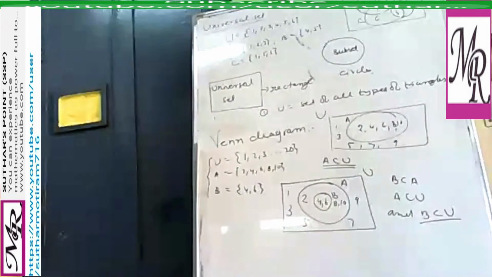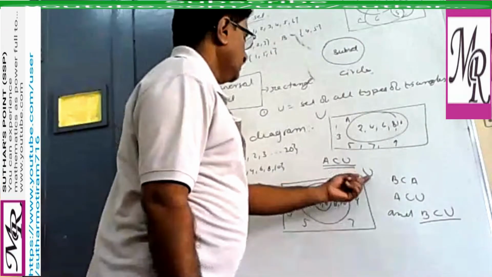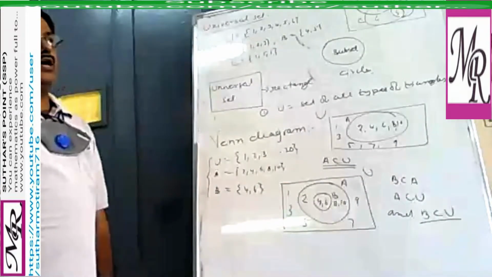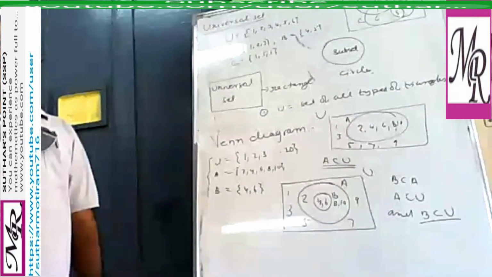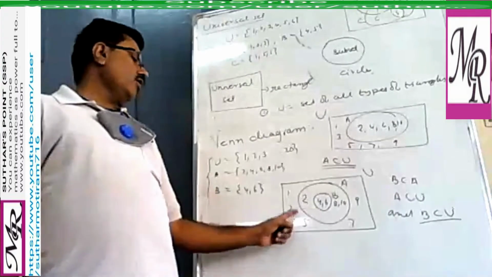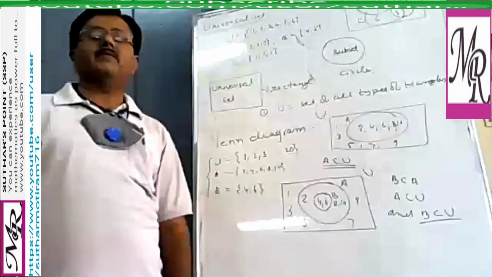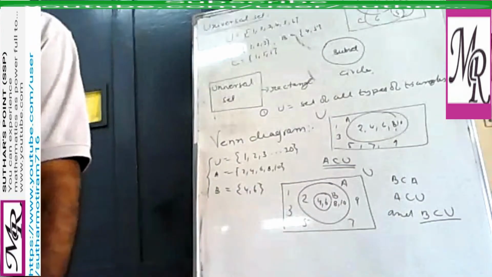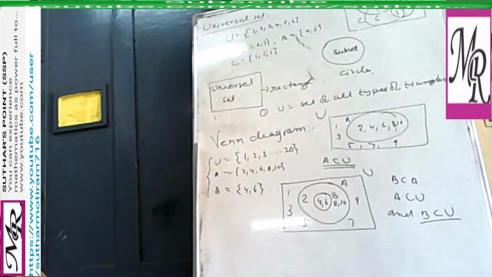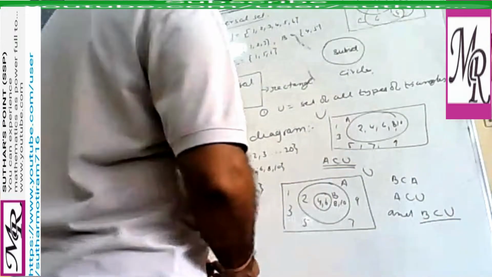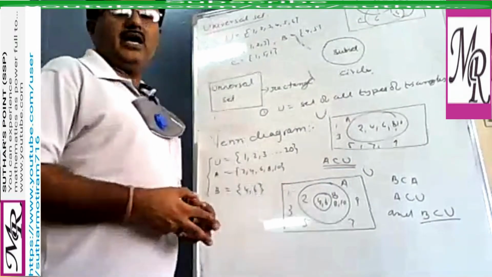So here the important thing is that this universal set we always write in the form of a rectangle, and all other subsets are represented by circles. And in that circle you write the elements which the corresponding set contains. This is clear?